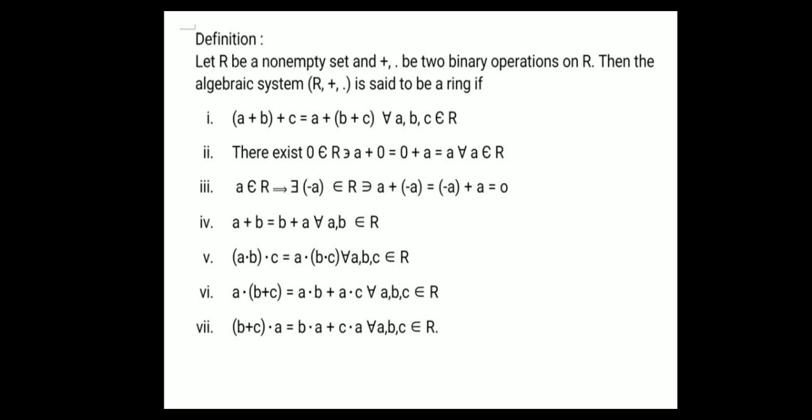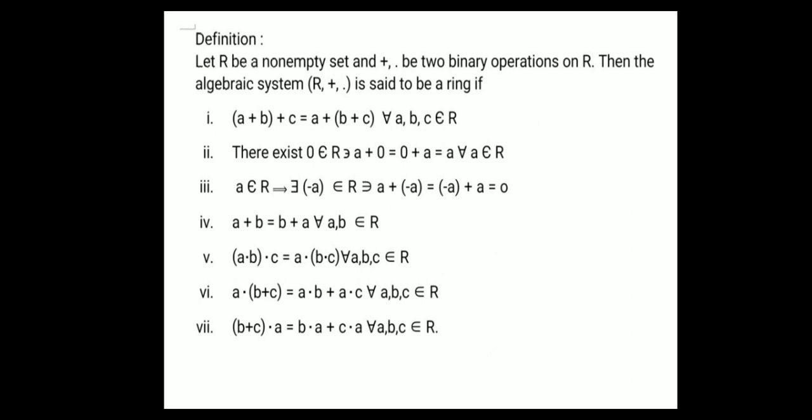And second condition, there exists 0 belongs to R such that a+0 = 0+a = a for all a belongs to R. That is the identity element. Identity law: 0 is the identity element and the second condition is the identity law.